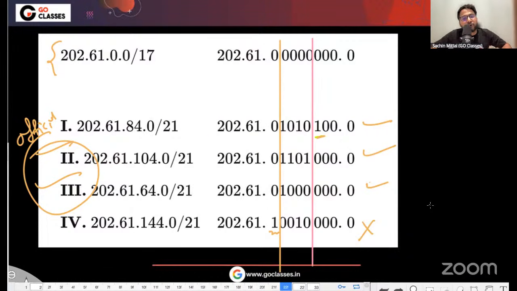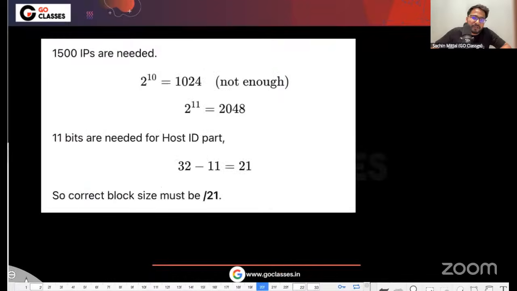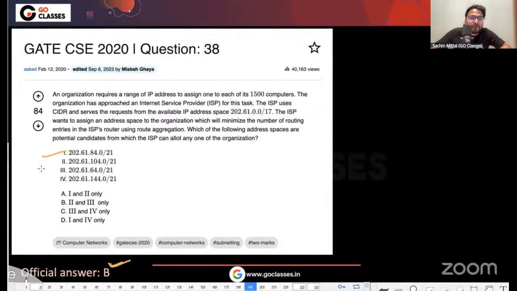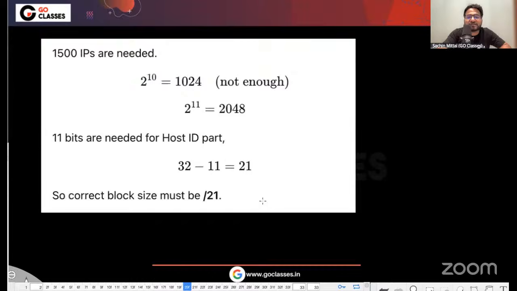This is one of the reasons why I was so interested in challenging this question: because of the students who solved it using the correct concept, it must be challenged. And second, if they do not rectify this mistake now, in GATE 2020 also they made the same mistake. In this question the answer is 1, 2, 3, but they gave only 2 and 3. We don't want to suffer from the same mistake in GATE 2026 also. So that is the reason we should be challenging this question.